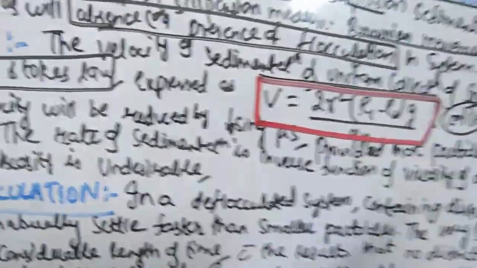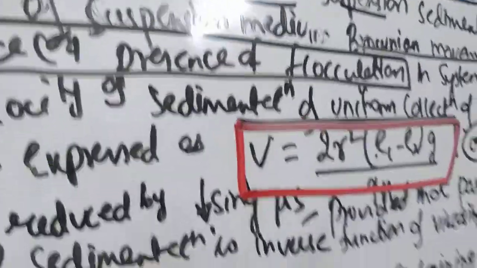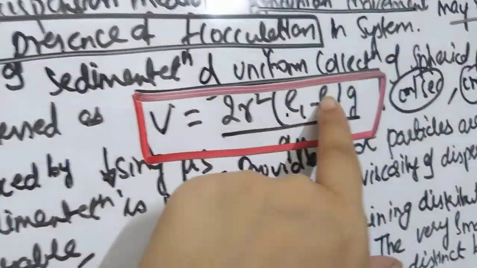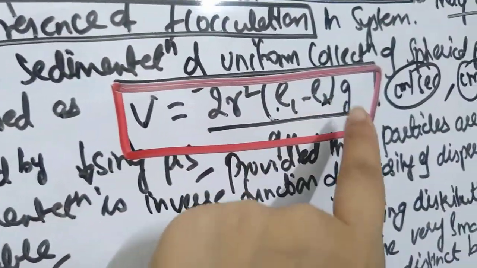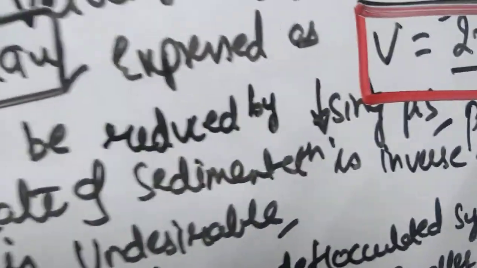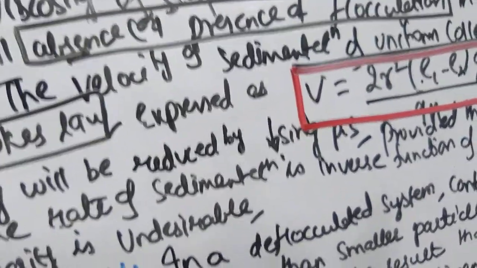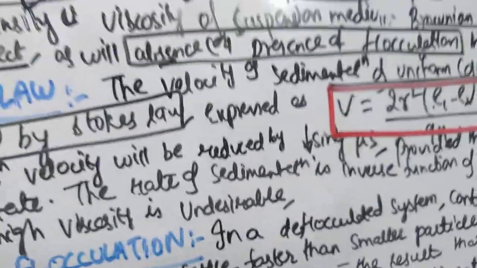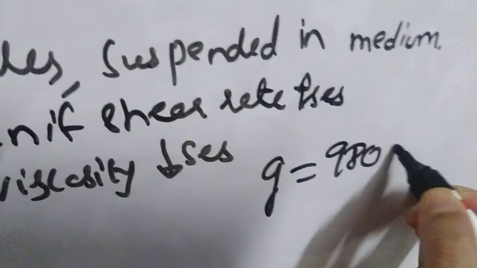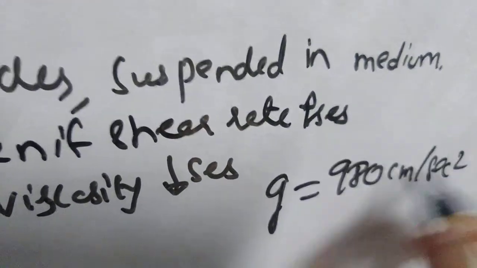So this is velocity, the terminal velocity in centimeter per second. R is the radius of the particle. These two are the densities of the dispersed phase and the dispersion medium. G is the acceleration due to gravity. The normal units are 9.8 meter per second square or 980 centimeter per second square. So you know the value of G is equal to 980 centimeter per second square.